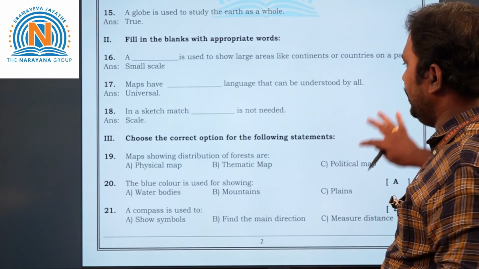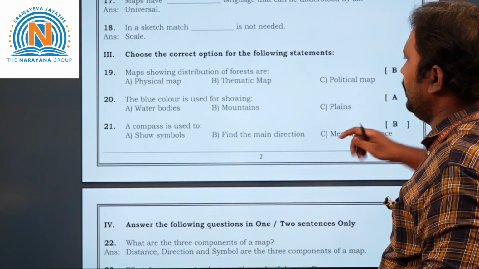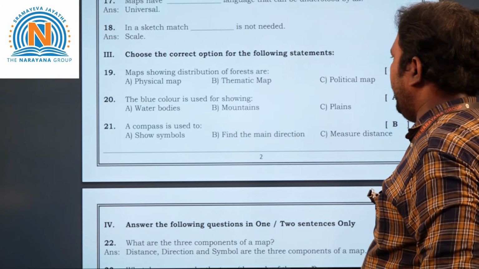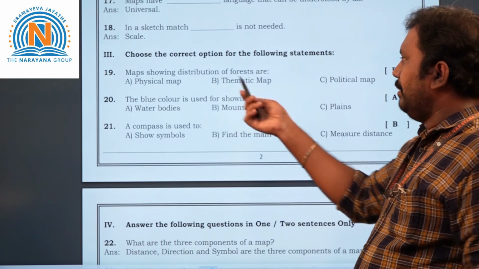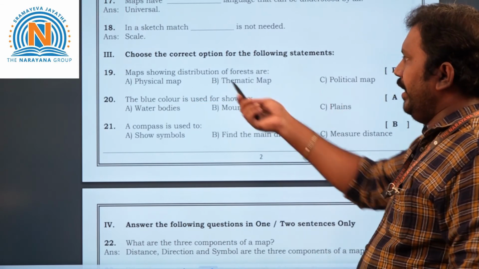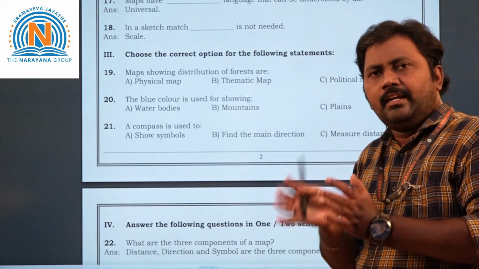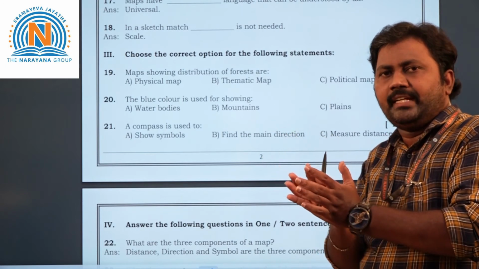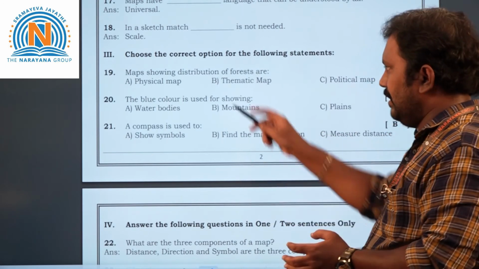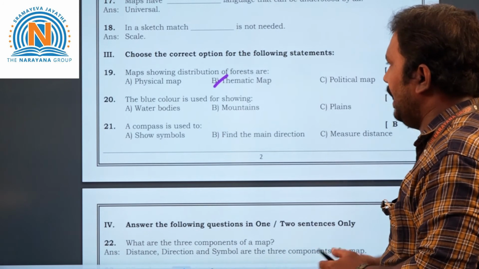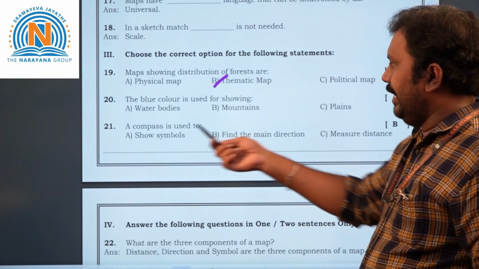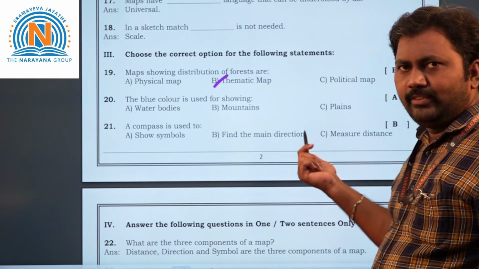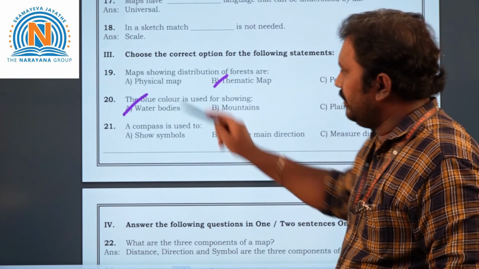Next, coming to the choose the correct answer, third Roman. Map showing distribution of forest. Three options are given: physical map, thematic map, political map. Forest is related to one topic, one theme, right? So that time it is called a thematic map. So B is the answer. Next, the blue color is used for showing what? Water bodies, mountains, plains. Yes, obviously we know this. That is water bodies, A.